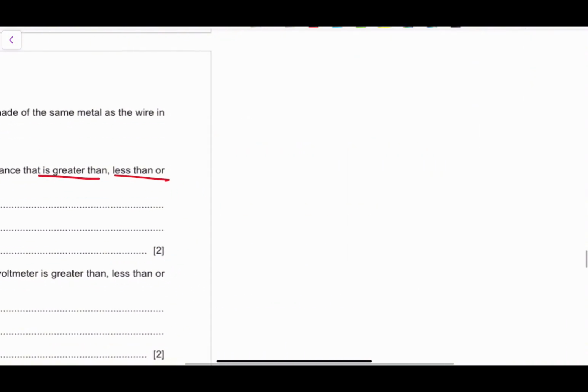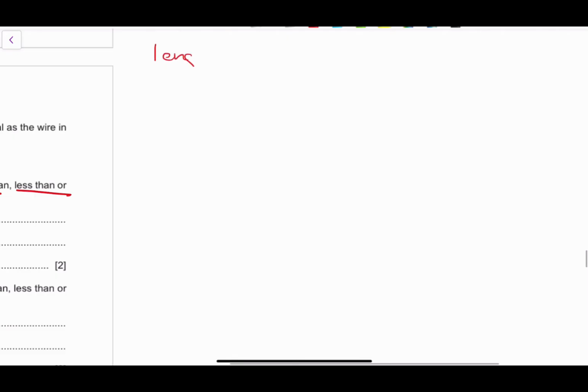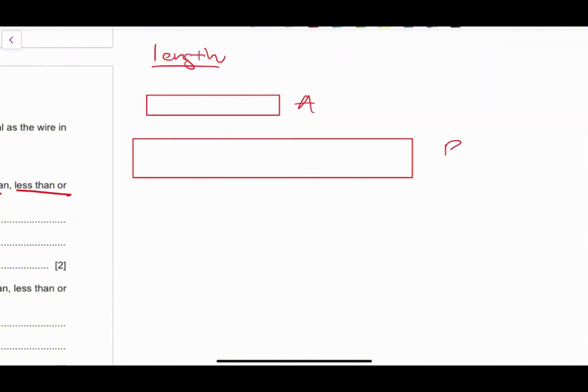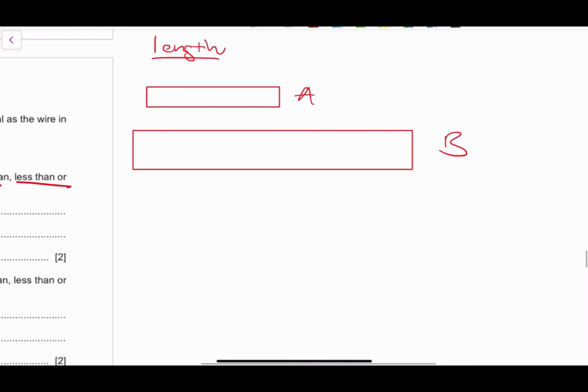I'm going to be explaining how area and length affect resistance. The first one is length. How does length affect resistance? Let's consider this as rod A and this as rod B. They have the same area, but what's different is the length. We know that length is directly proportional to the resistance. As length increases, the resistance increases.